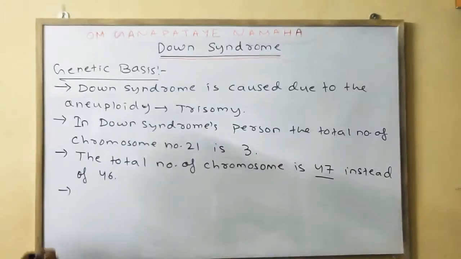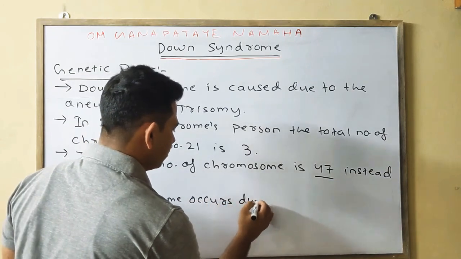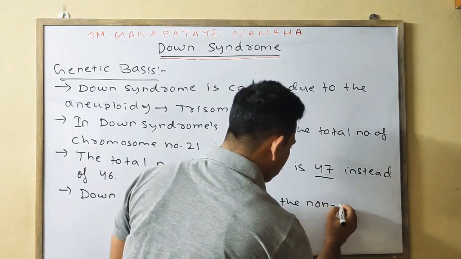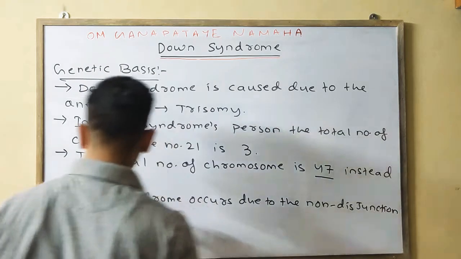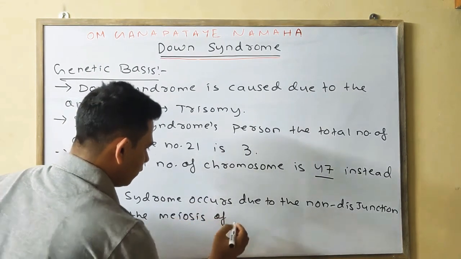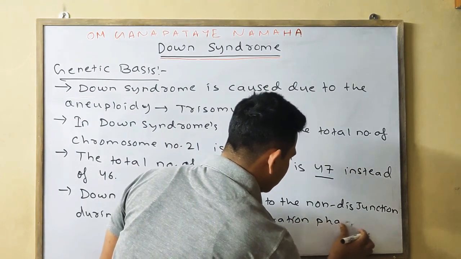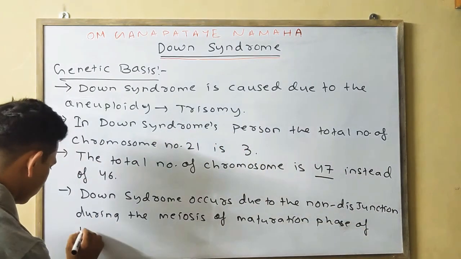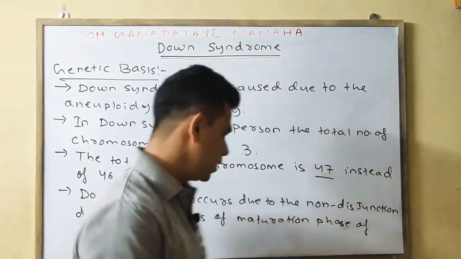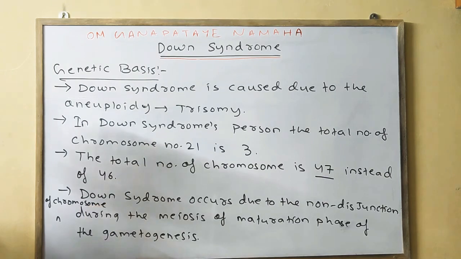Last point: why does Down syndrome occur? Down syndrome occurs, as I have said earlier, due to non-disjunction of the chromosome during meiosis of the maturation phase of gametogenesis.